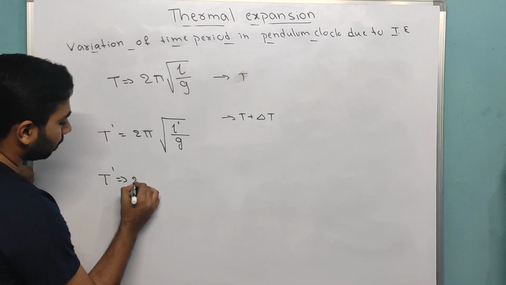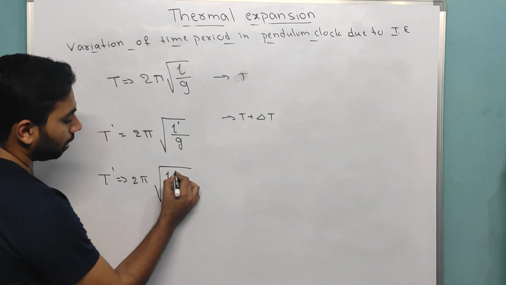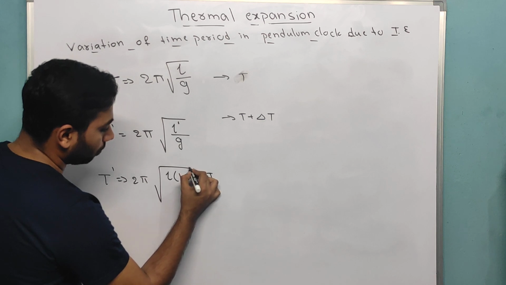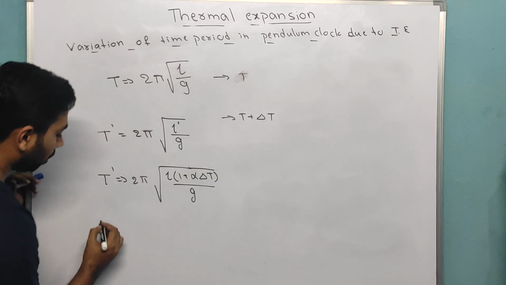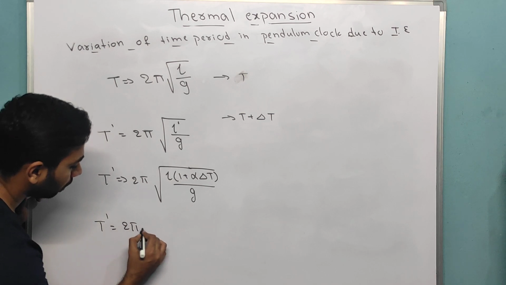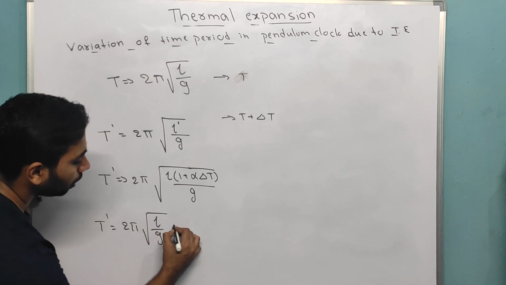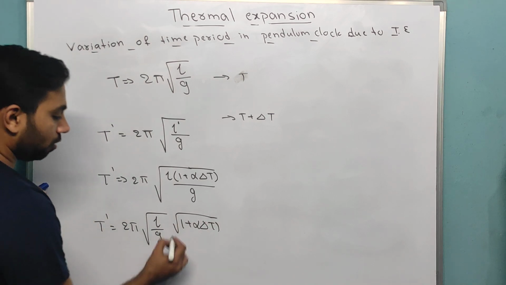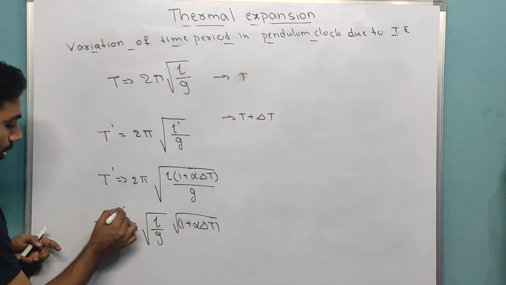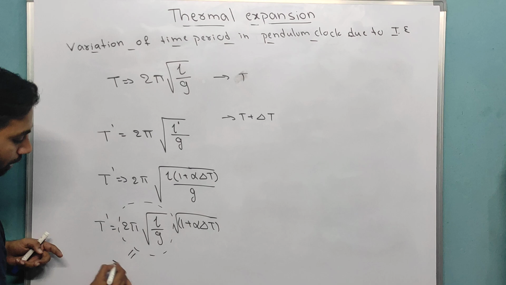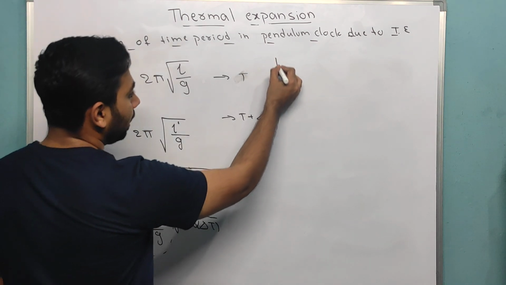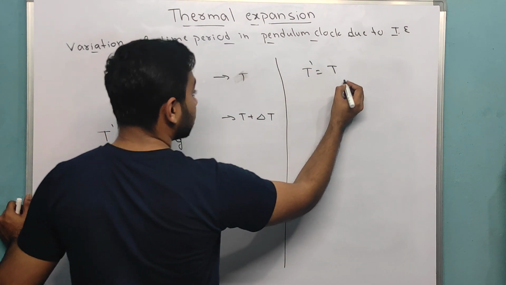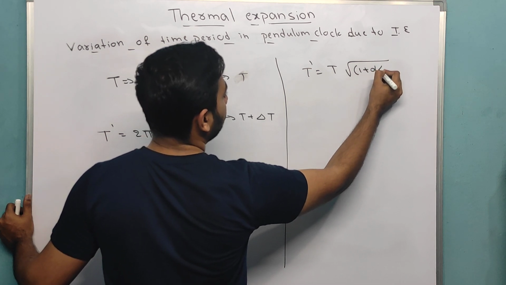Now I know I can write L dash as L into 1 plus alpha delta T, where delta T is the change in temperature. Now T dash is equal to 2 pi root of L into 1 plus alpha delta T by g. All of this term is equal to T. So I can write T dash is equal to T square root of 1 plus alpha delta T.